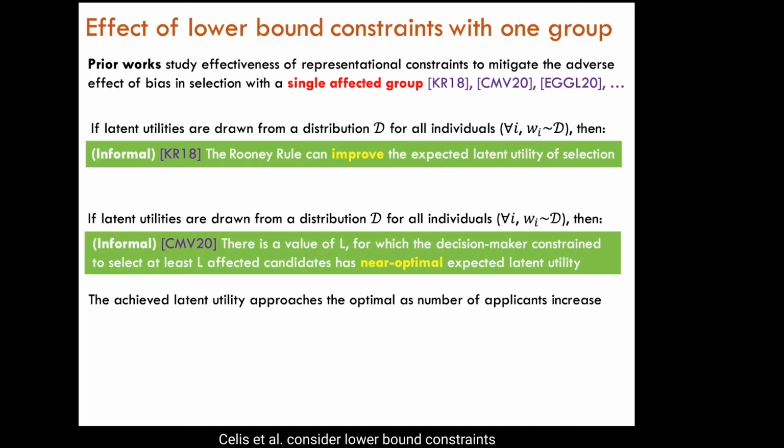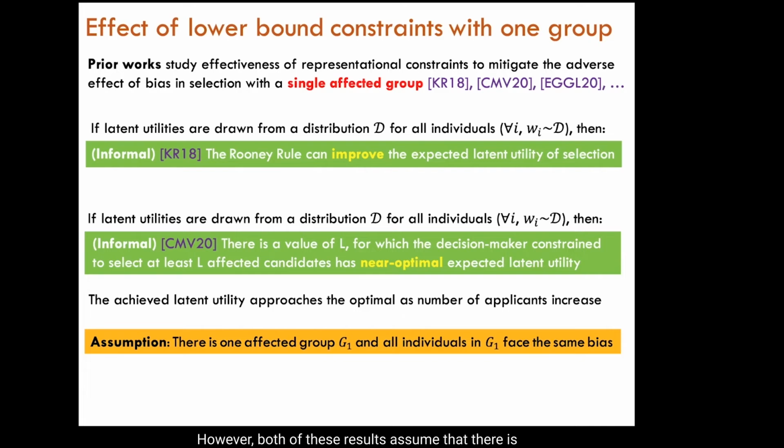Solis et al. consider lower bound constraints beyond the Rooney Rule. They showed that there is a lower bound constraint such that the decision maker required to satisfy this constraint selects a subset with near optimal latent utility. In particular, this subset's latent utility approaches the optimal as the number of applicants increases. This means that irrespective of the decision maker's implicit bias, enforcing these constraints ensures that they achieve a latent utility close to that of a completely unbiased decision maker.